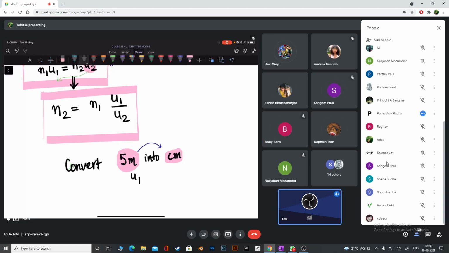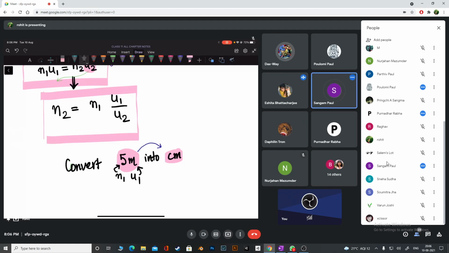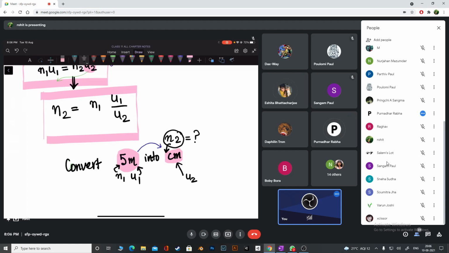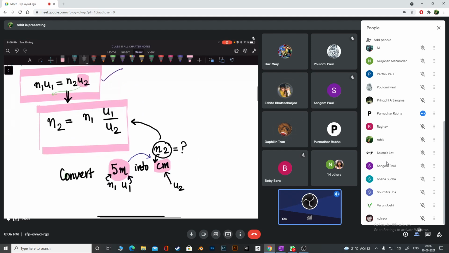I have already told you the first unit is meters. You will also agree with me that I have given the numerical value in the first unit. Okay. You will also agree with me that I've also given you the second unit, right? So what is not given? What we have to calculate? What do you need to find out, guys? N2. We don't know how many times of centimeter is there, so we don't know what is N2. Right? If I tell you what is N2, then there's nothing to do here, right? Because you have already converted, no? Okay. So do you understand that I can use this formula to calculate what? Check.